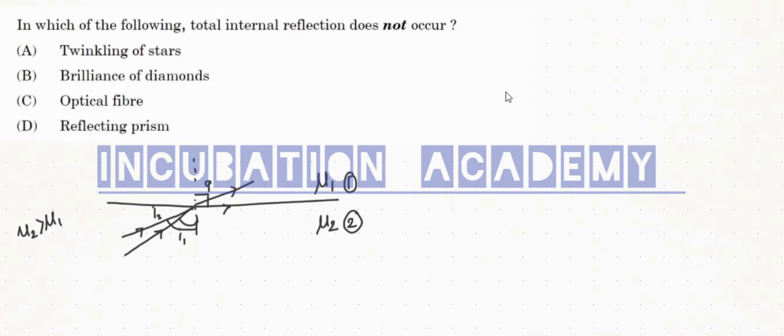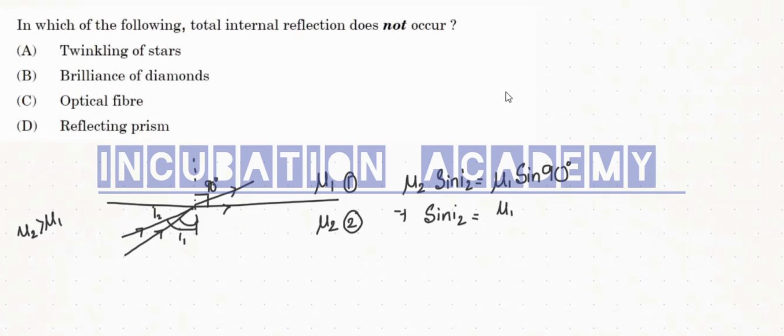So in this particular case, if I write Snell's law, it is mu2 sine i2 equal to mu1 sine 90 degrees. Sine 90 degrees is 1, so sine i2 is equal to mu1 divided by mu2.